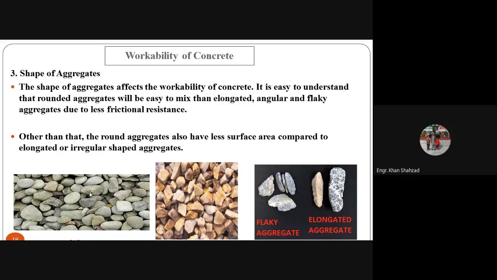Okay, so the workability of the rounded shape will be more as compared to these particles. Other than that, the rounded aggregates also have less surface area compared to elongated or irregular shaped aggregates. So, if we are using these aggregates in the concrete, the workability will be high. But the ultimate strength will be smaller as compared to if you are using angular aggregates. But we should try to use angular aggregates in the concrete.